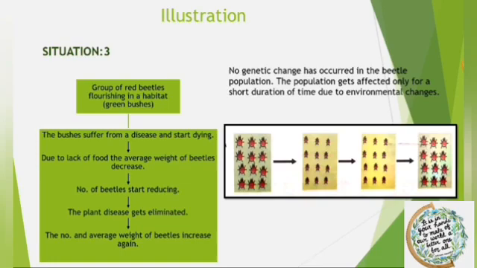Now, what would happen? The weight of the beetle that was reduced due to starvation will not change the DNA in the germ cell. The low weight is not a trait to be inherited by the progeny of the starving beetle. The starved beetle would regain the weight and would be normal. Therefore, the decrease in the weight of the beetle due to starvation is not evolution, since the change is not inherited over generations. Traits like the loss of weight in the beetles are acquired over time. Such traits are called acquired traits.